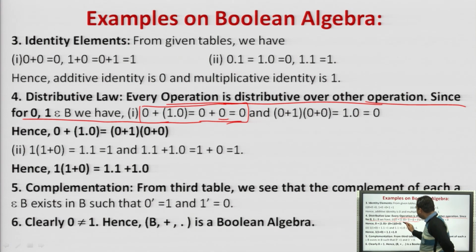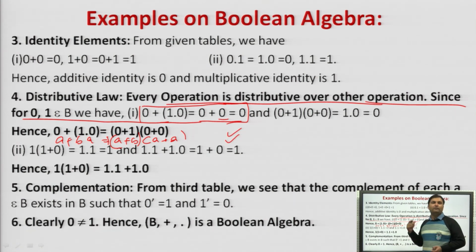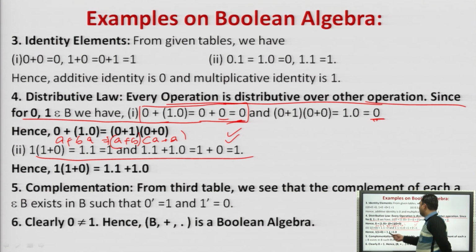And what we are saying here is A plus B dot A, that is, we will simply say this is A plus B and A plus A. So this is the distributive law that has been justified with the following example, 0 and 1. Here 0 plus 1 dot 0 is equal to 0 plus 0, equal to 0. Then 0 and 1 dot 0 gives 0 from both ends. Similarly, for this we will get 0 from both ends as well. So this is the justification of the distributive law.